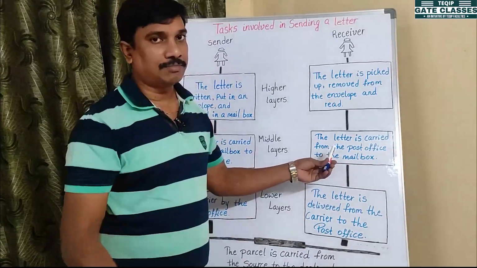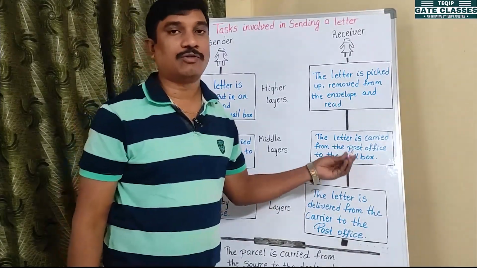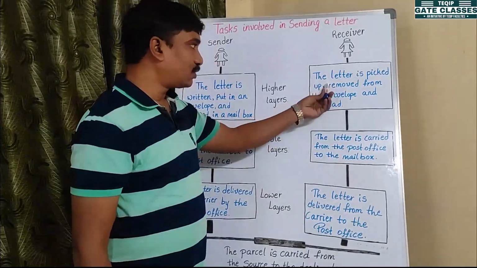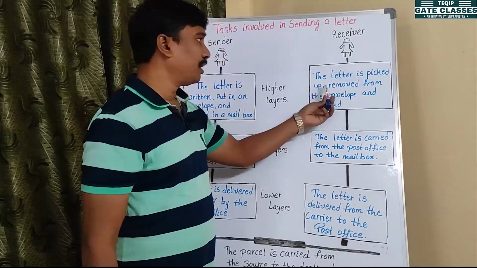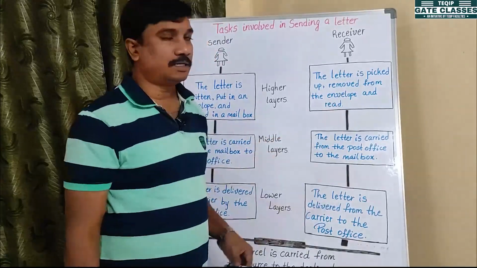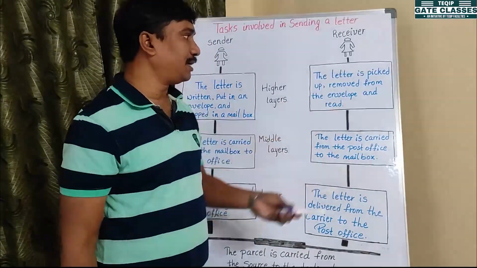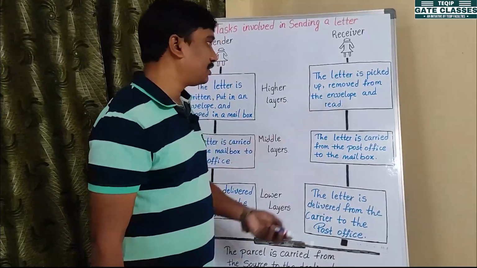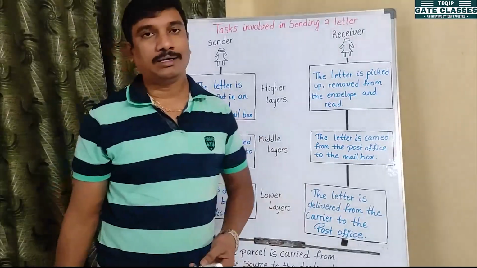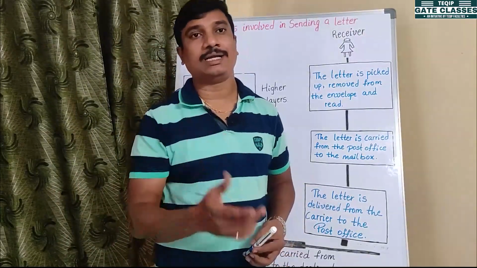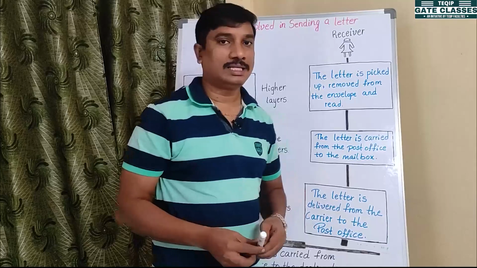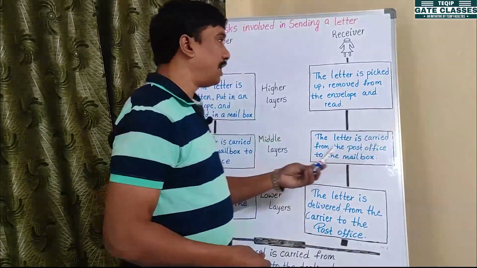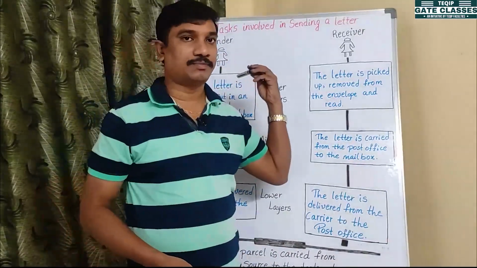And the receiver side. I'm talking about the receiver side, like your friend's side. The last step is that the letter is picked up, removed from the envelope and read. Your friend picks up the letter from the mailbox and reads it. You can also see the sender address and receiver address. The receiver address is your friend's address, and the sender address is your address, right?